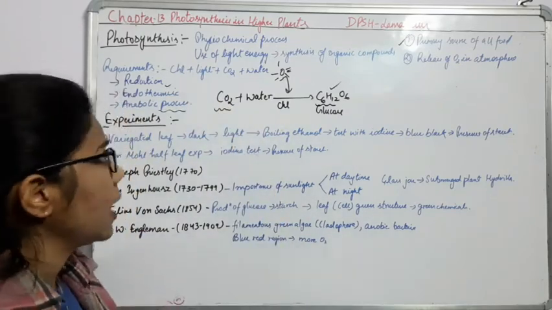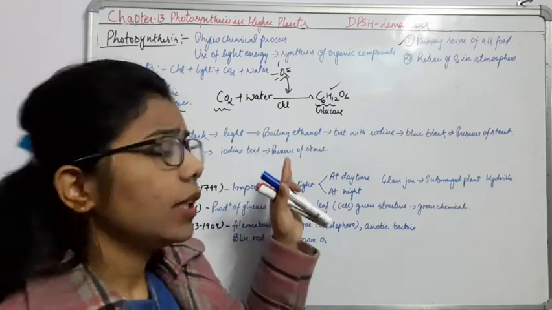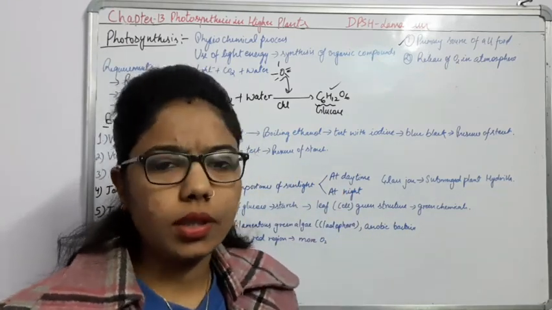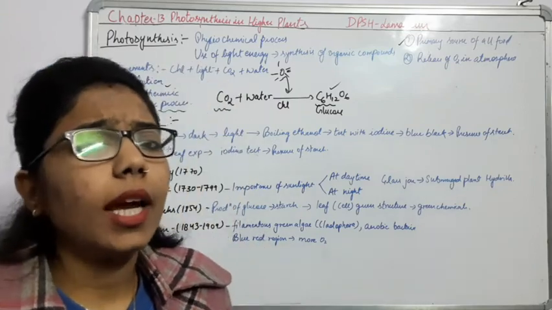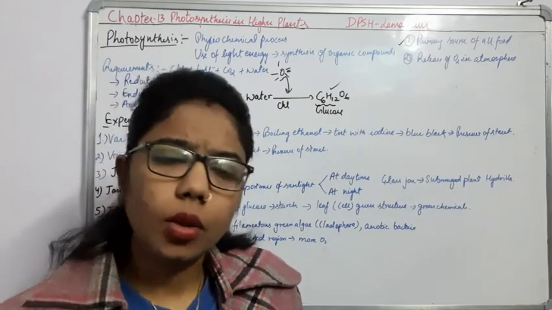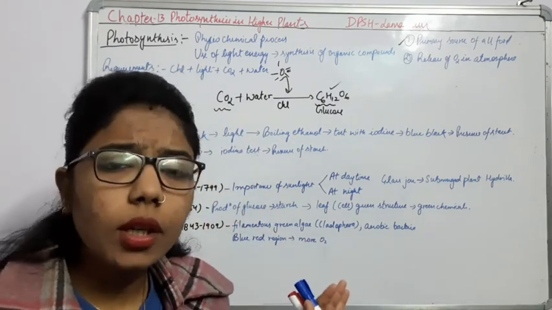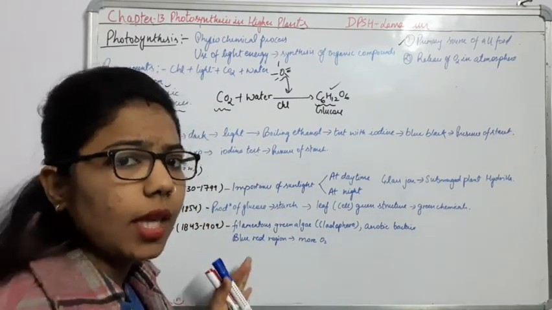Now we will understand how we come to know that photosynthesis is there, what the basic things are about photosynthesis. For that, some experiments are required. These experiments are required to check whether photosynthesis is happening or not.